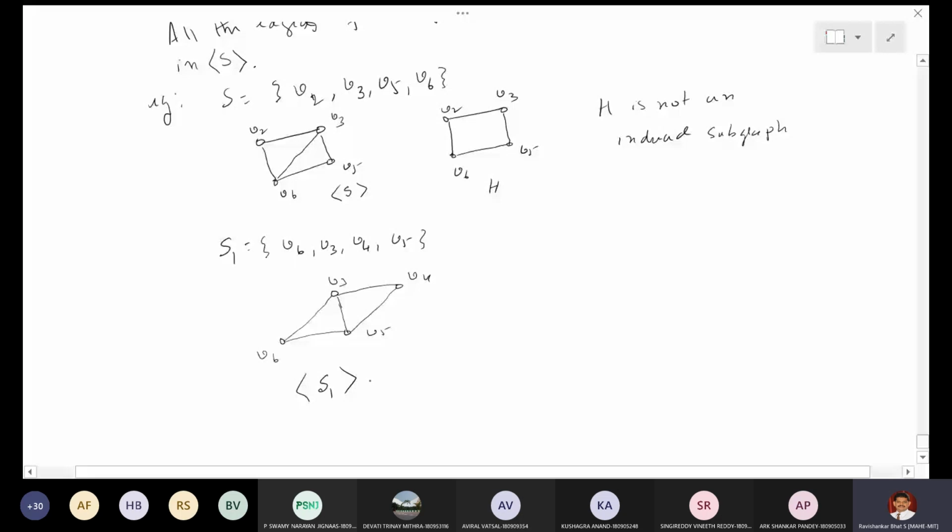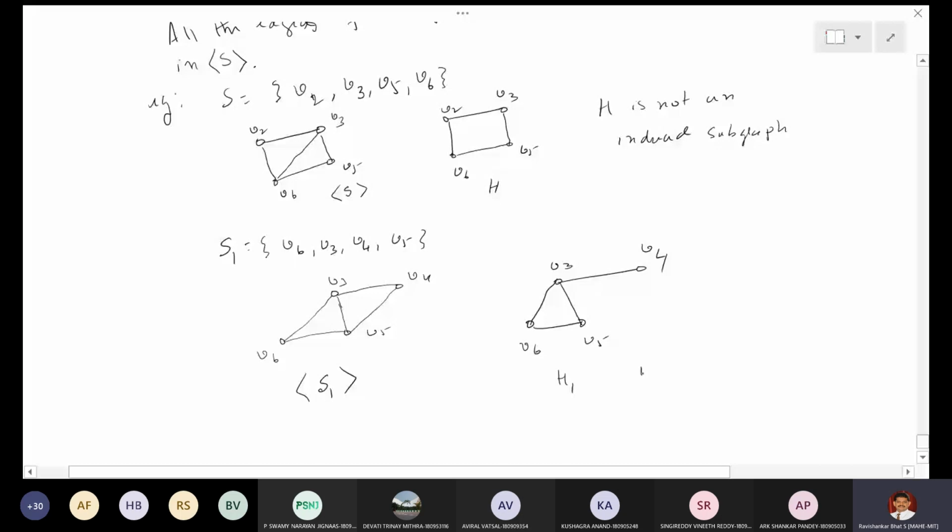If I miss any edge out of this, it is not an induced subgraph, it is just a subgraph. So I take from the same set this edge, this edge, this edge, this edge. The V5, V4 edge I have not drawn. So V3, V4, V5, V6, I call this H1.